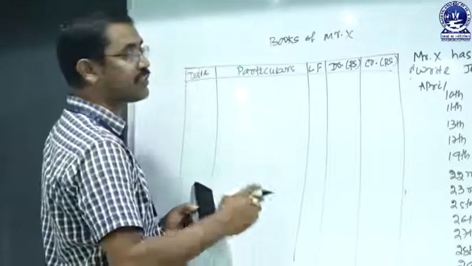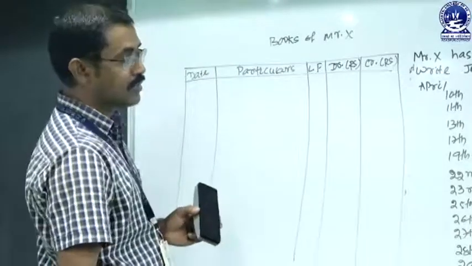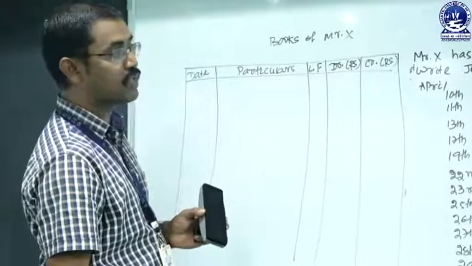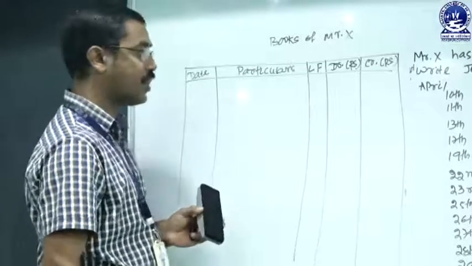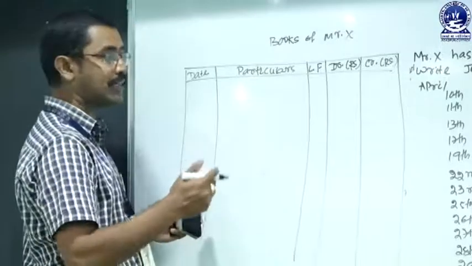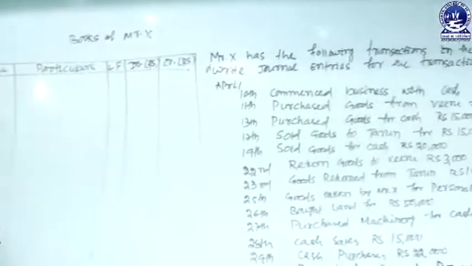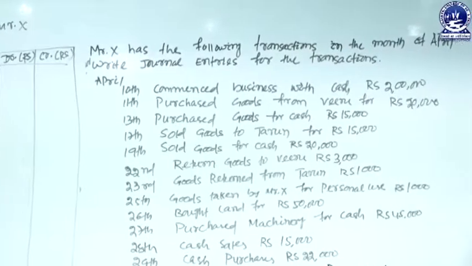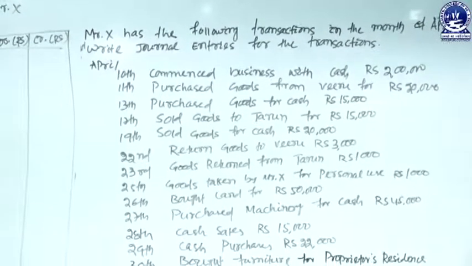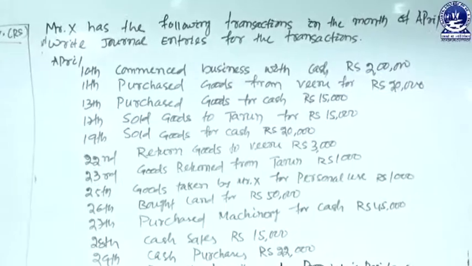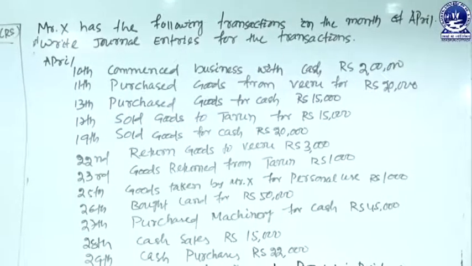The first transaction, which is made on 10th April, is commenced business with cash of rupees 2 lakhs. So when we have to record that transaction in the books of accounts, we must have a clear understanding of the procedure for journalizing. We have already discussed in our last class the procedure for preparation of a journal entry.